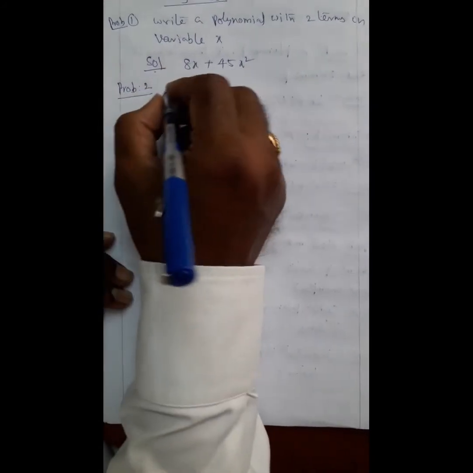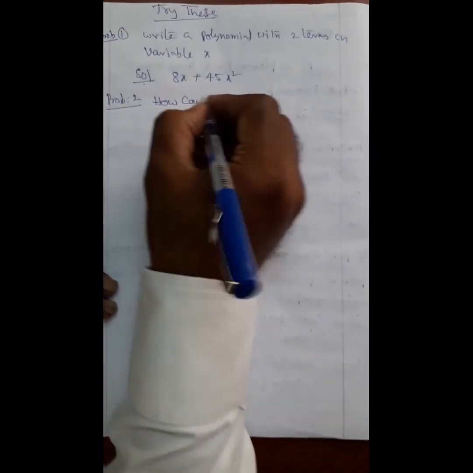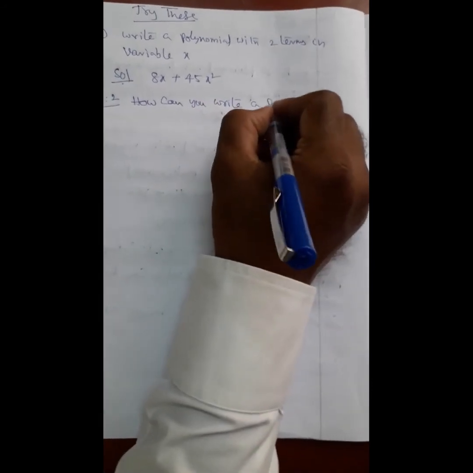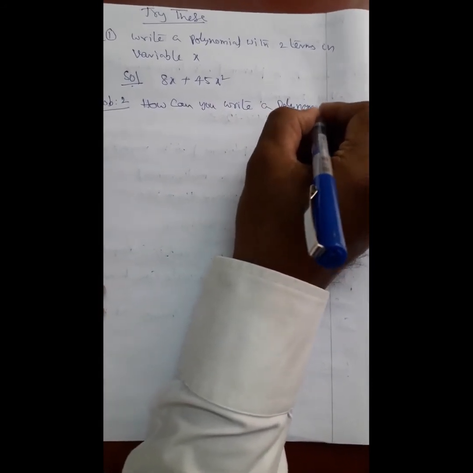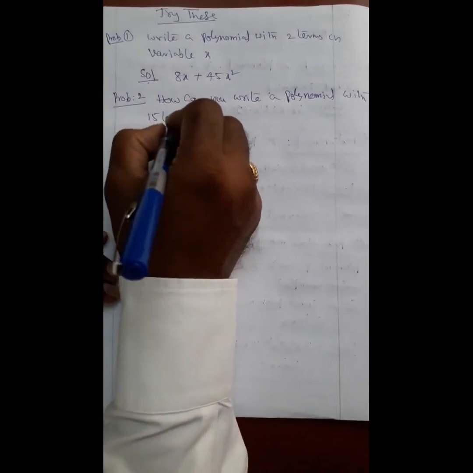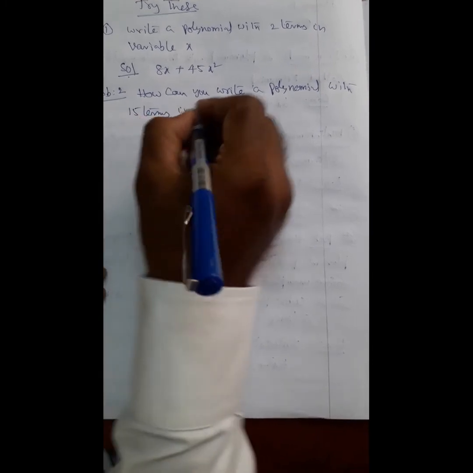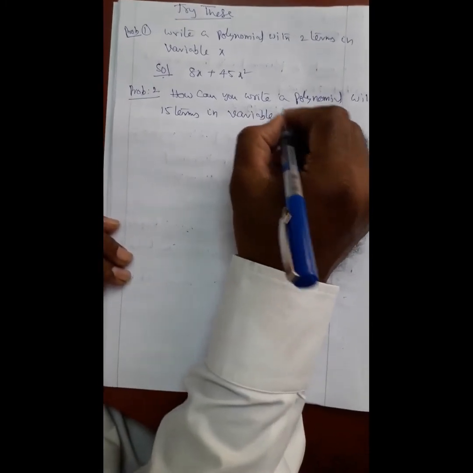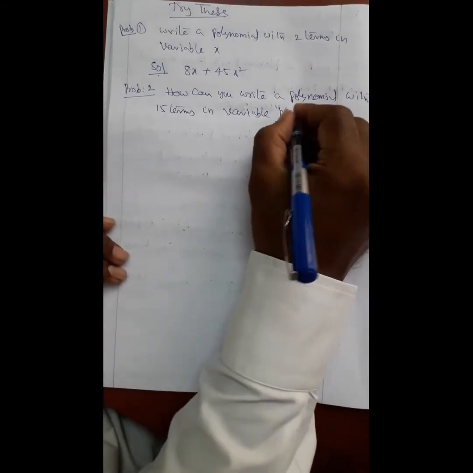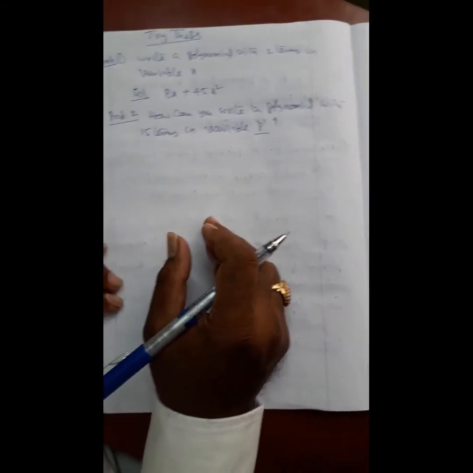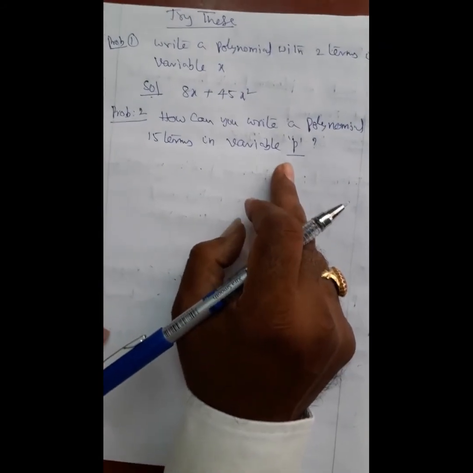Next, problem 2. How can you write a polynomial with 15 terms in variable p? Here variable is changed, p in the place of x. Sometimes we use y, sometimes we may use z. Here he asked a variable as p.